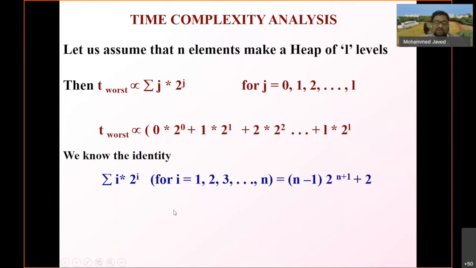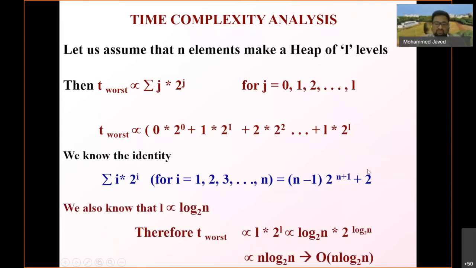So this is the general representation of i into 2 power i. You can simply substitute this one and get the time complexity.